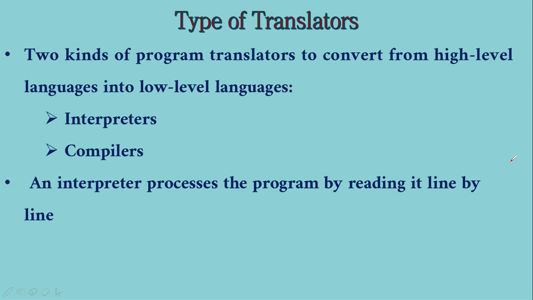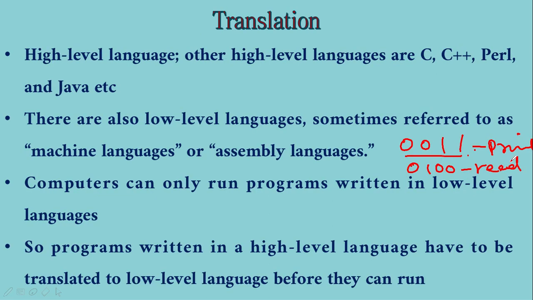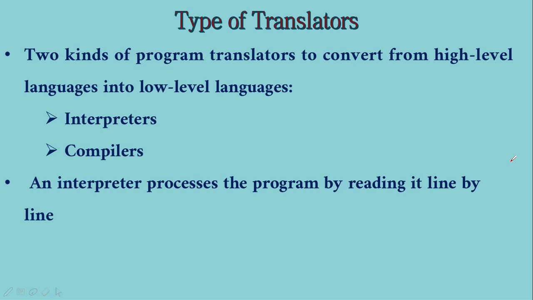So some kind of translation is required. My language is different and the machine's language is different. The machine has to understand and do my job. So a kind of translation is required. There are two types of translators for programming languages. One is the interpreter, the other one is the compiler.